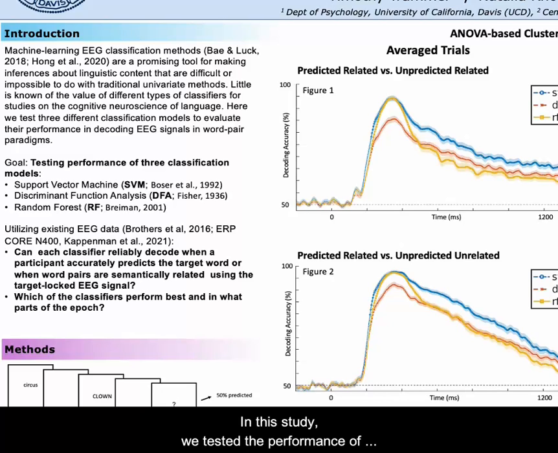In this study, we tested the performance of 3 classification models: support vector machines, discriminant function analysis, and random forests. We asked if each classifier could reliably decode the EEG signal from 2 word pair paradigms and which of the classifiers performs best throughout the time course.